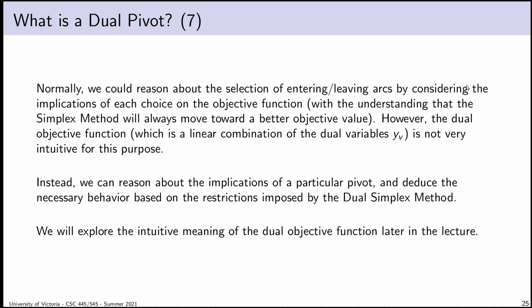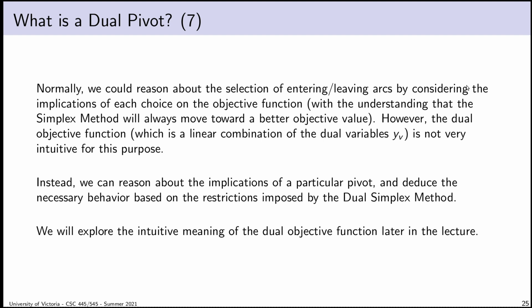So if this were the lecture about primal pivoting, we would do some reasoning about how to select entering and leaving arcs by just thinking about the objective function. We would look at the primal objective function. We would say what is likely to increase, or to, in the primal case, it's a minimization problem, to decrease this objective value. That's the way that we sort of reasoned our way through much of the primal pivoting derivation.